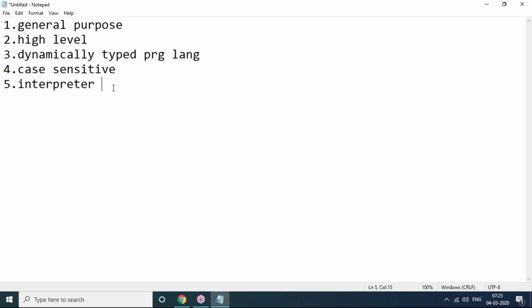Interpreter means however much code you have written, each and every line is going to be checked and executed. Line by line execution is possible. It's not going to check the whole program at a time. Okay. So that is what Python is.